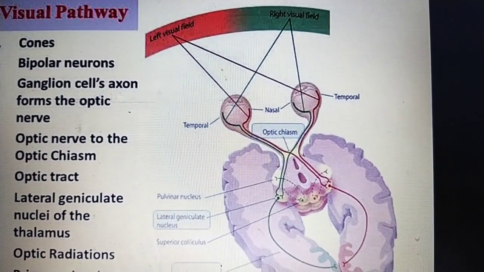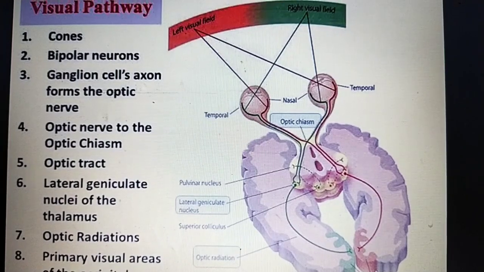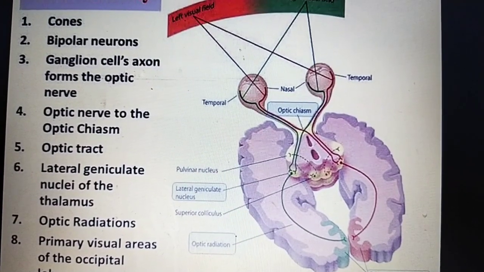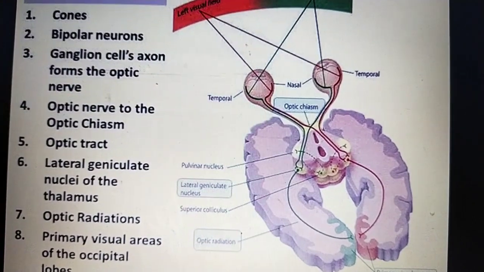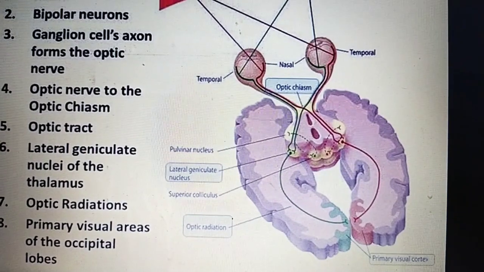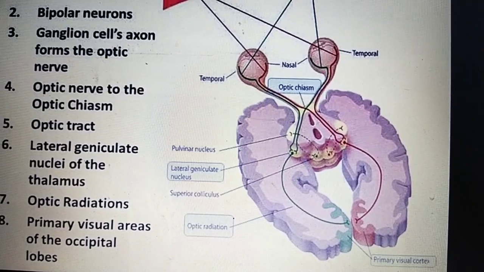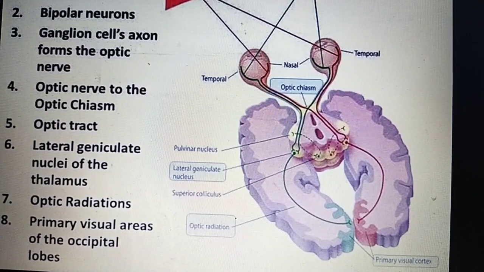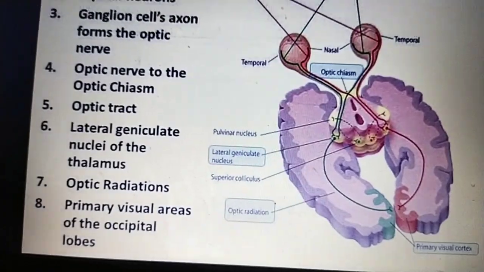First, here you can see the eyeball, especially the retina. In that there are rods, cones, bipolar neurons, everything. Then ganglion cells, whose axons form the optic nerve. Then the optic nerve goes to the optic chiasma, then the optic chiasma to the optic tract. Then from the tract, to the lateral geniculate nuclei of the thalamus, then the optic radiation and the primary visual area of the occipital lobe. I briefly explain this here.